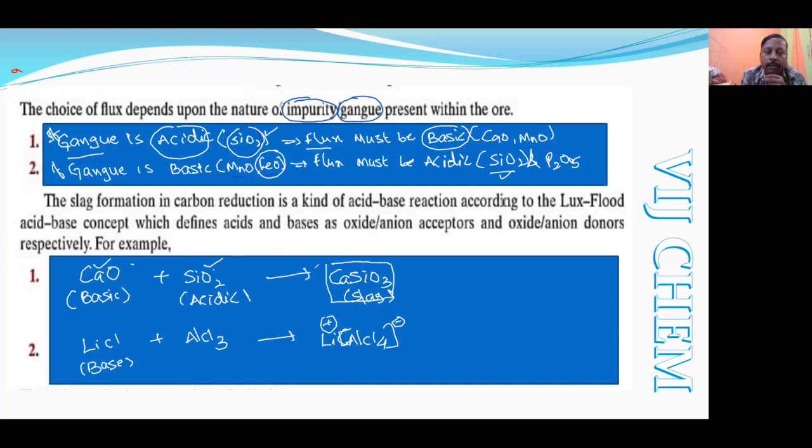If already present, it is an impurity. If we are adding it, then it is a flux. Another example: LiCl treated with AlCl3. Here also, acid plus base, obviously we are going to get a salt. Slag formation is a kind of acid-base reaction. Note it down.